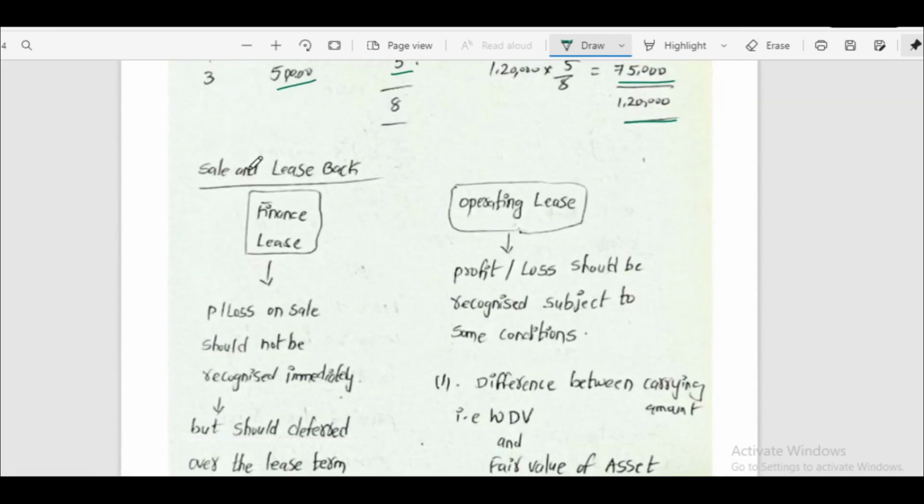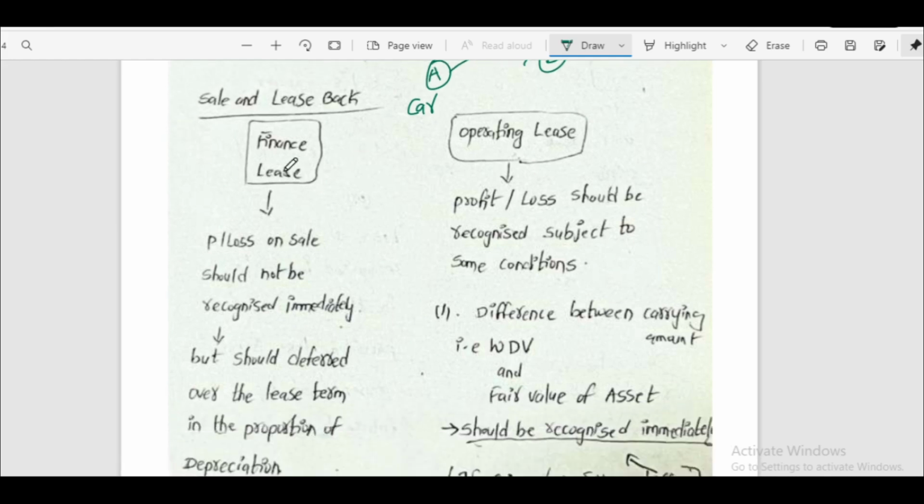Next concept, sale and lease back. For example, A is having a car. He is selling that car to B. Again he is taking the car on lease. Same car he is taking back as lease. That is called sale and lease back.